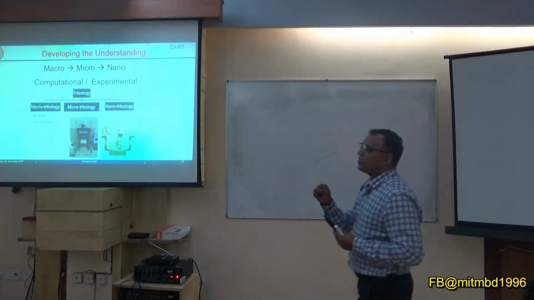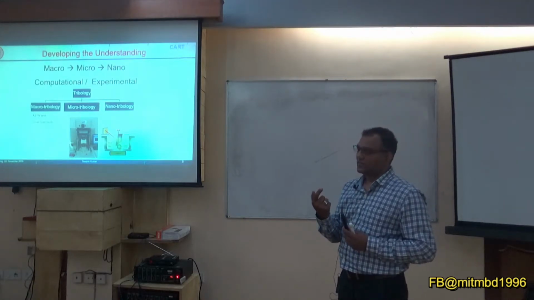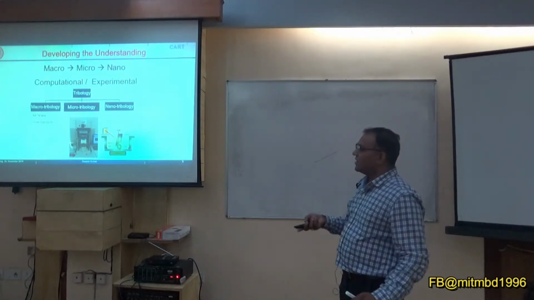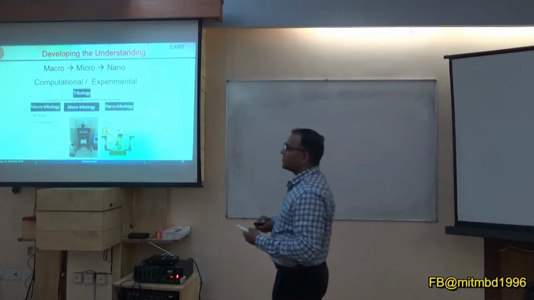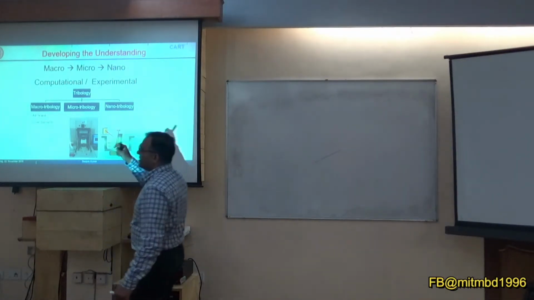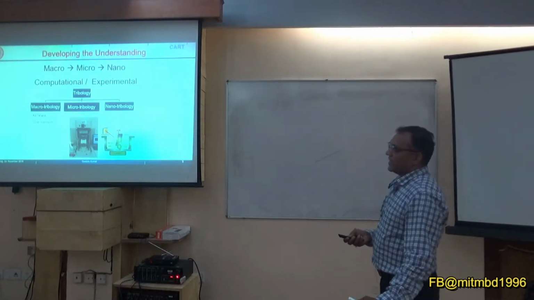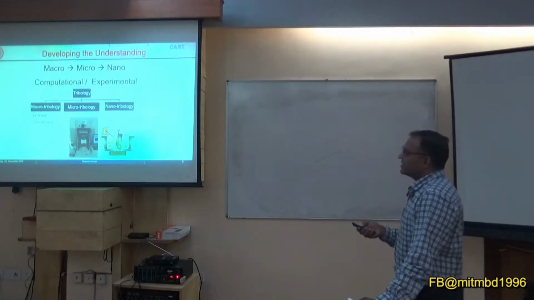But if I know the interaction between a single ball and a race, then it can be better. So for that we scale down the problem to this laboratory scale instrument where a single ball will be interacting with the localized material. This kind of instrument we are calling microtribology.